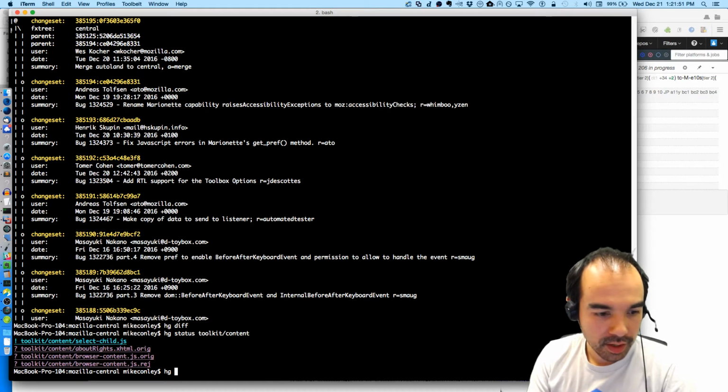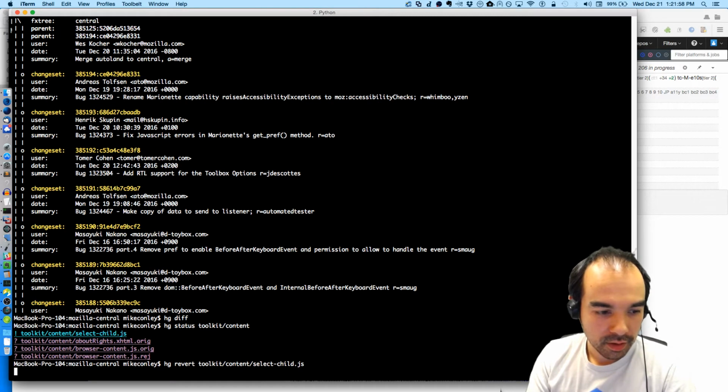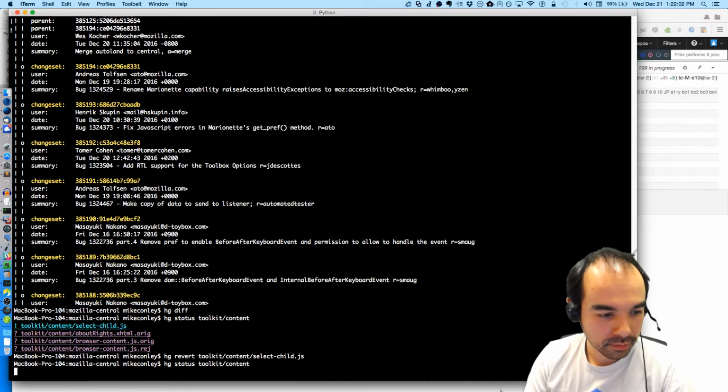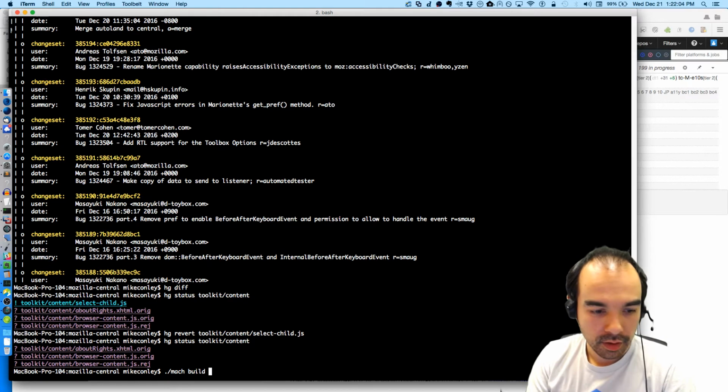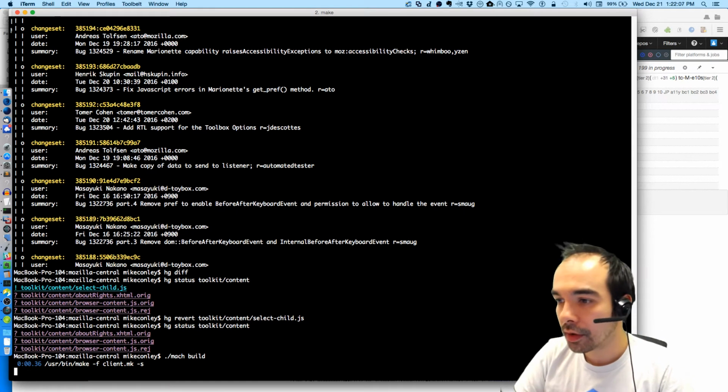Oh. hg revert. Apparently a file got deleted that shouldn't have been. There we go. We're good. Alright, so build, and then we're going to do what's called bisecting.